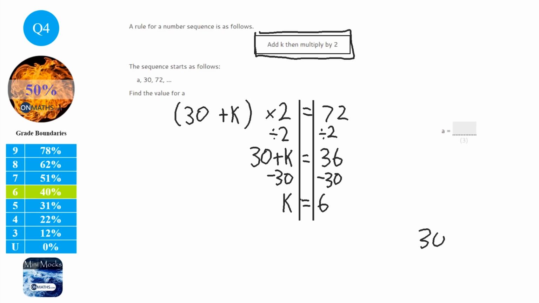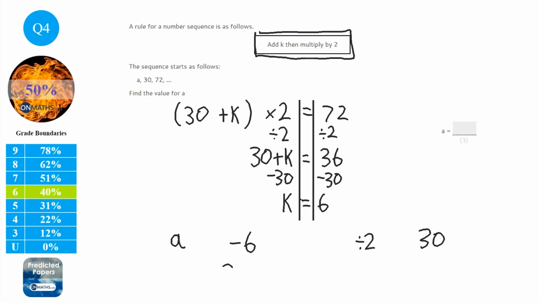So I have the 30, and I want to find out what a is, which is the first term in this sequence. So working backwards from the 30, I need to divide by 2 first of all, and then it says add k going from left to right, so I'm going to take away k, which we know is 6.